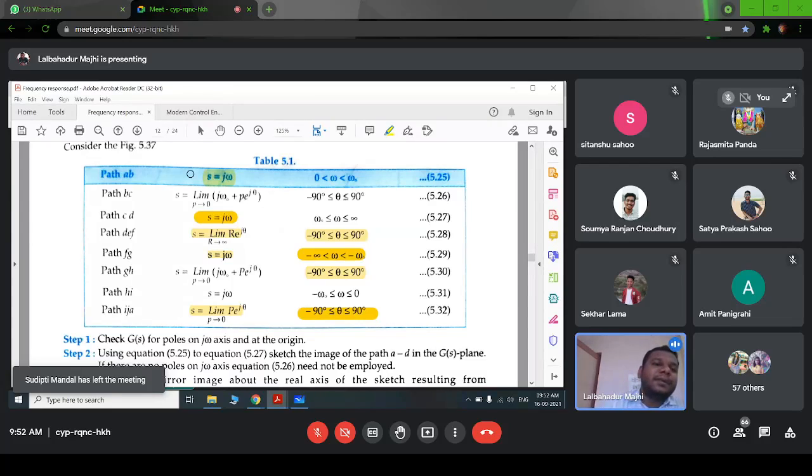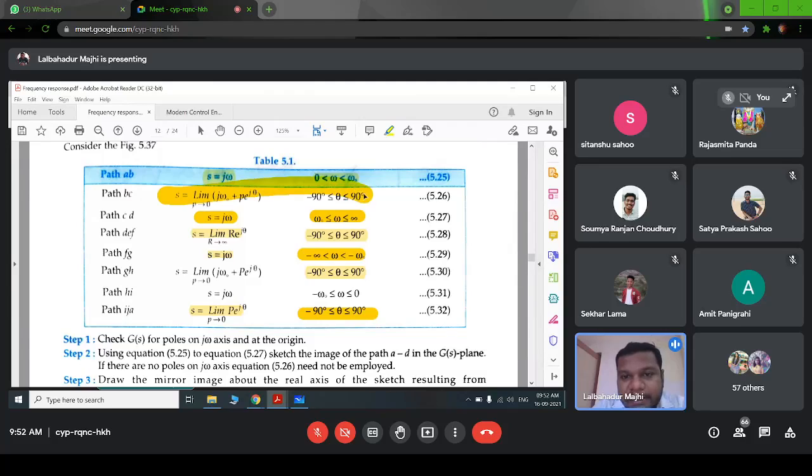So first we have to draw the polar plot by making s equal to j omega and varying this frequency 0 to infinite. Most of the time we will not have our pole on the j omega axis, so we can neglect this line. Then for this path A to D, s equal to j omega, and omega varies from 0 to infinite. Similarly, for this path DEF, the infinite semicircle, limit s tends to infinite, r into e to the j theta, where this theta varies from minus 90 to plus 90.